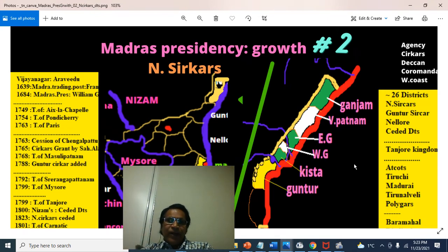This is in essence about the Madras Presidency's growth. Part 2: Acquisition of Sirkars, mostly the Northern Circars and also the Guntur Sirkar.